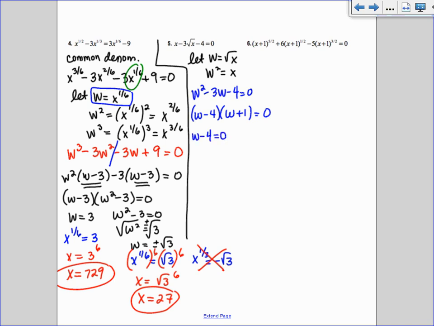Are you stuck on something? Oh, okay. So you get w equals 4, and you get w equals negative 1. Okay, now that you have w, you go back, you put in the x's. So w is equal to the square root of x. So you have the square root of x equals 4, and the square root of x equals negative 1.